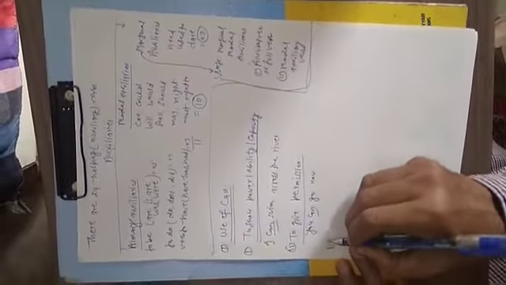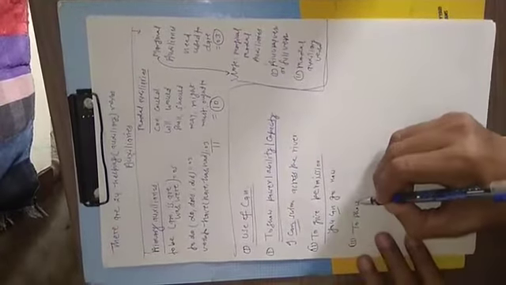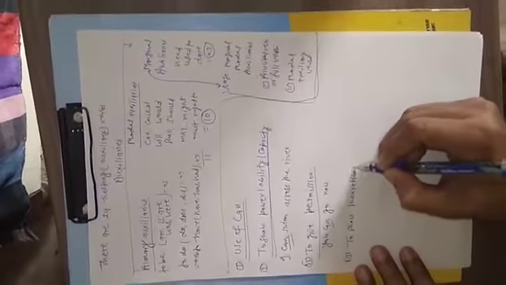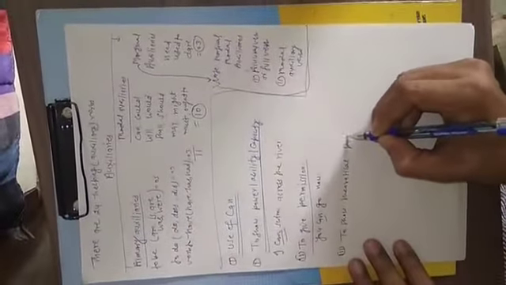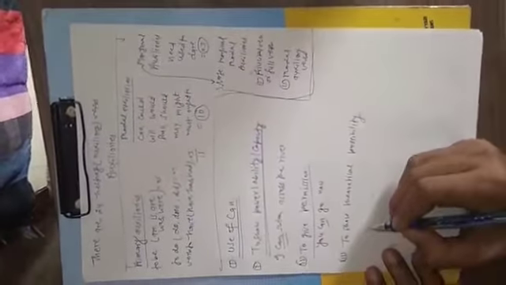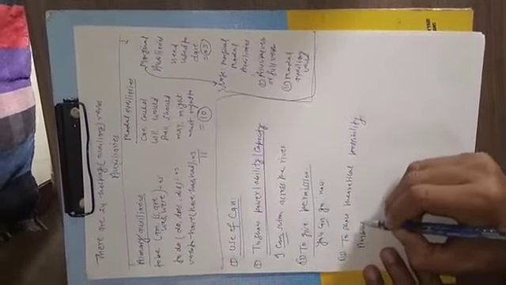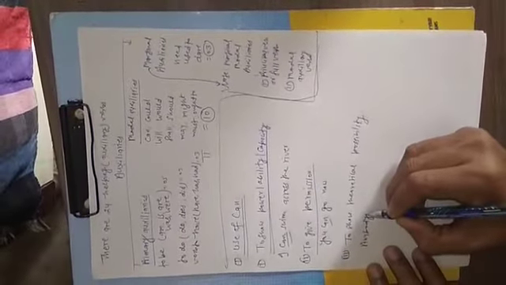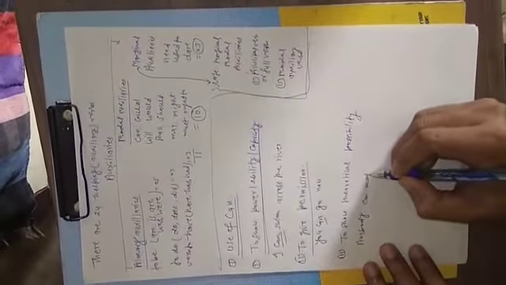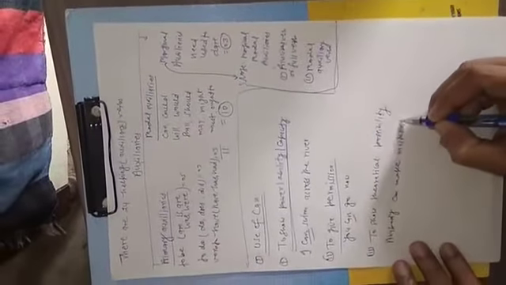Number 3, to show theoretical possibility, can is used. Anybody can make mistakes.